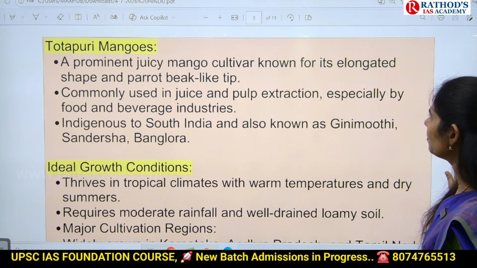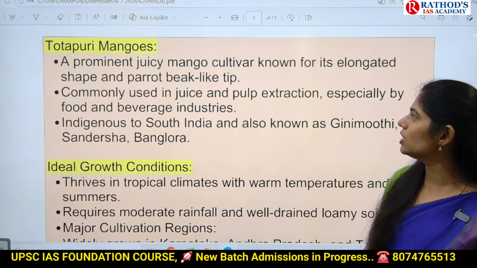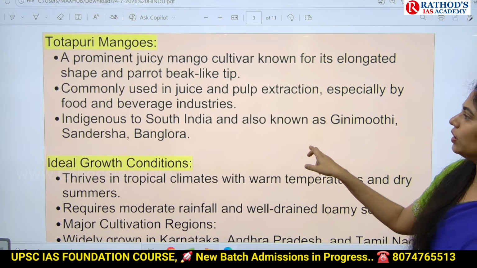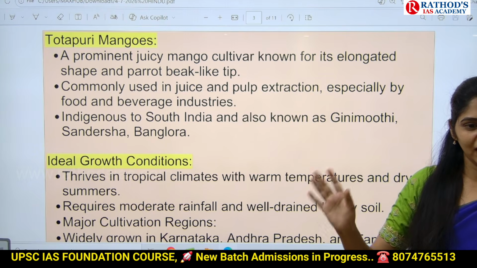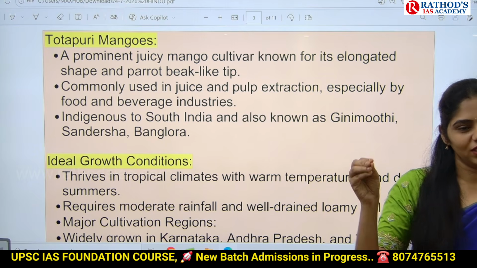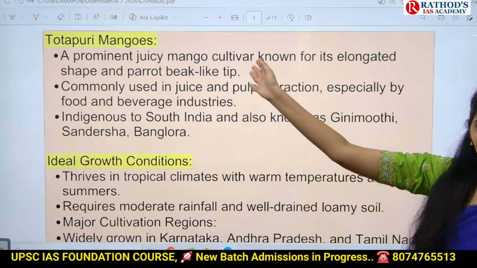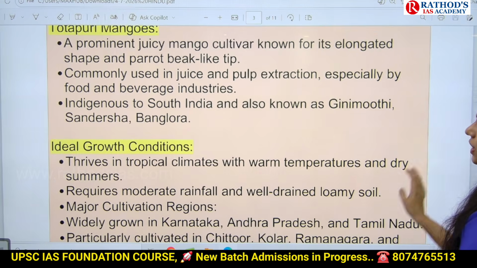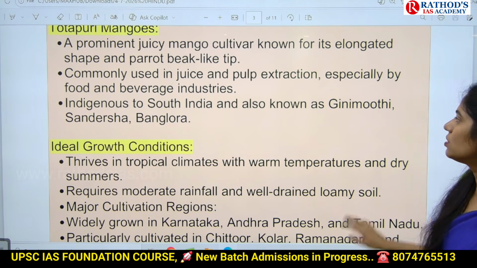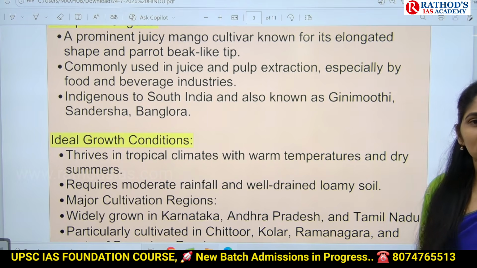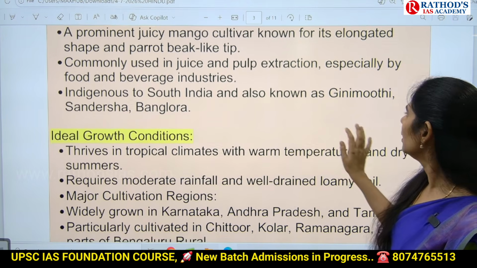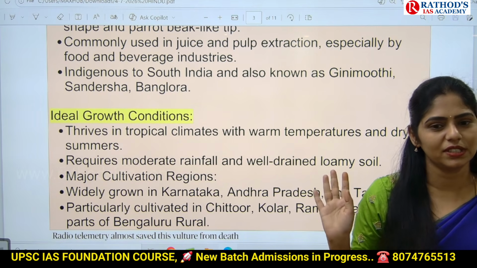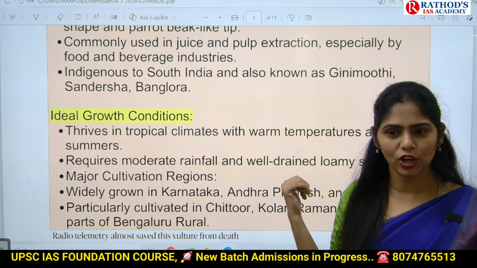Okay. Now let us see some facts regarding this Totapari mango. It is a juicy mango. It has an elongated shape with a parrot beak like tip. I think you can imagine. Whenever we drew parrot images in our childhood, we did the same way. Parrot beak, pear shaped. And next, this mango is commonly used in juice and pulp extraction. Especially it is used in food and beverage industries. It is indigenous to South India and it has many different names.